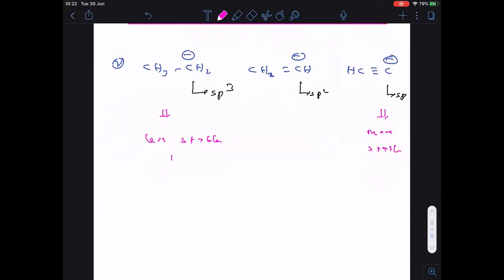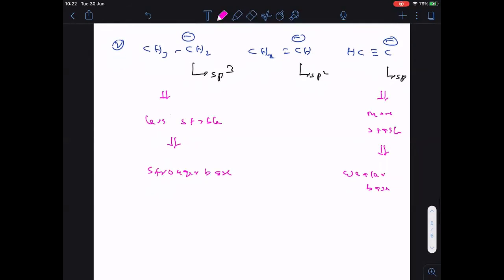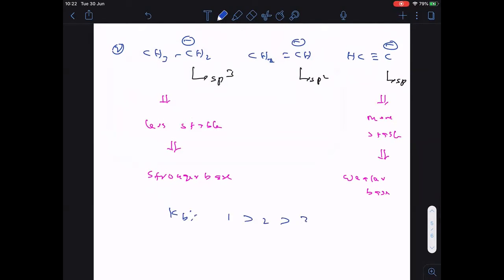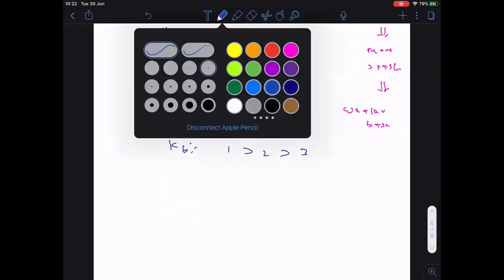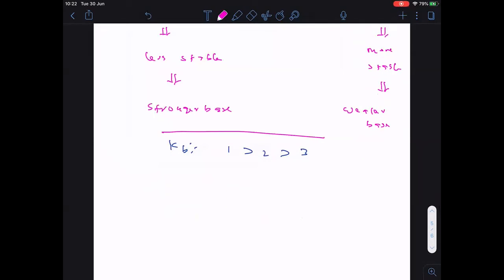So the less stable one is a stronger base, and the more stable one is a weaker base. Clear? Therefore, what is the Kb order? Kb order is 1 greater than 2 greater than 3. Clear?